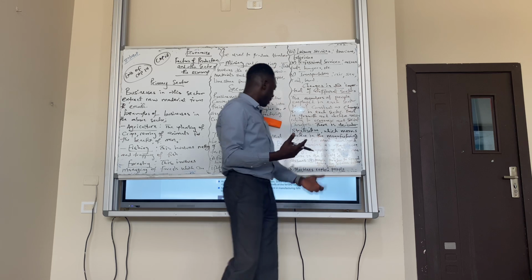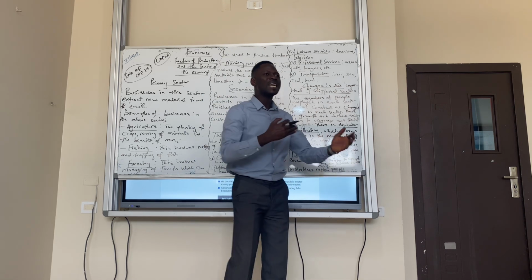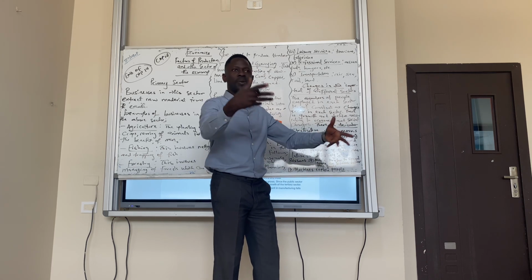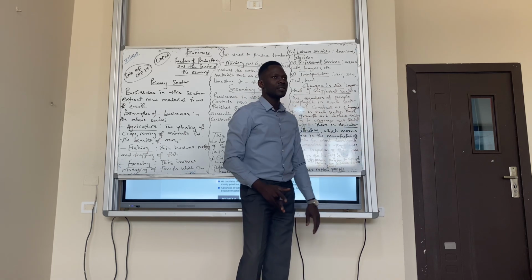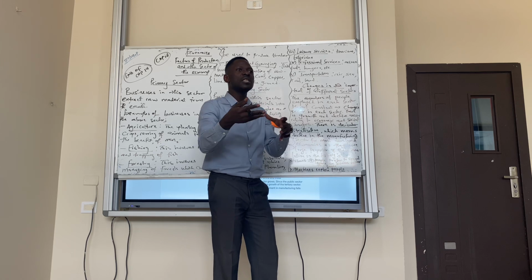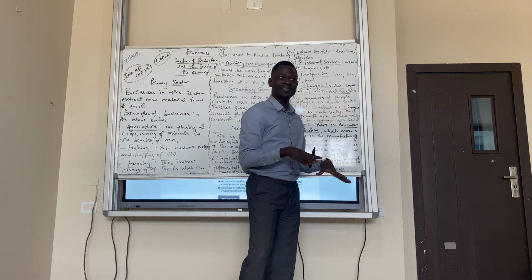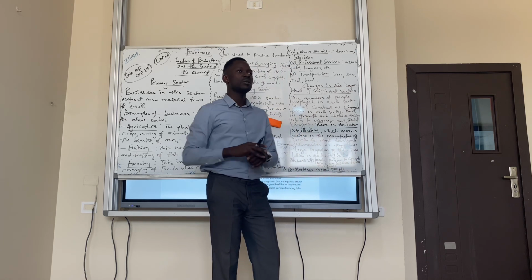Do you get the point? The second point is about machines replacing workers. With advancement in technology, we don't need people in the manufacturing sector anymore. Machines can do it, robots can do it. So big businesses start thinking about using machines to replace workers in the secondary sector. That means you need to seek employment in the tertiary sector.